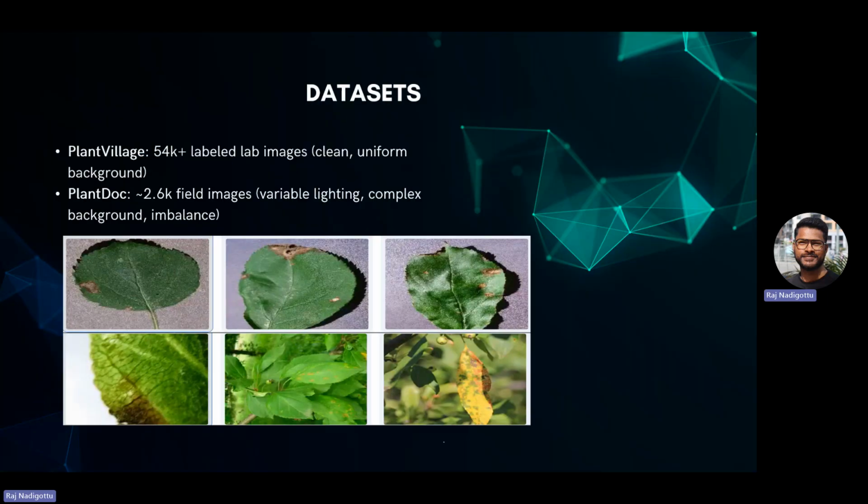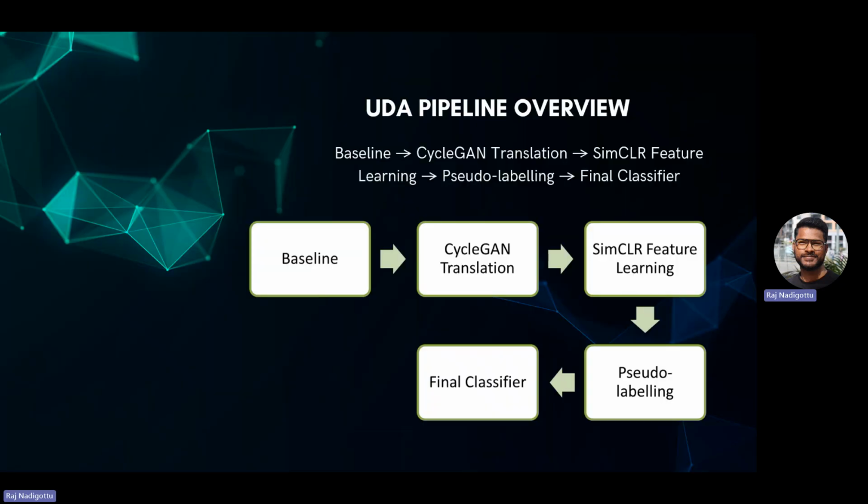Moving on to the data sets, as I said, we have two data sets, Plant Village and Plant Doc. The first one is the Plant Village data set. As you can see, it is lab quality, with a nice background, good lighting, and only a single leaf. The second one is the Plant Doc data set, which has a lot of background noise, multiple leaves, and lighting that can vary from one image to another. So we have taken these two data sets for our project.